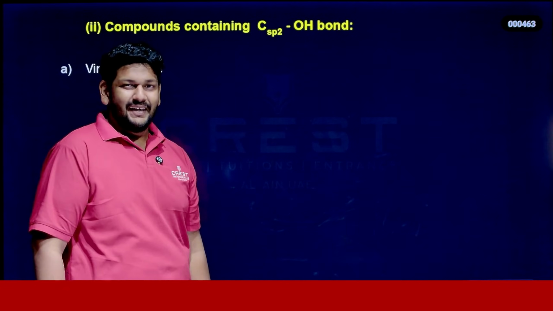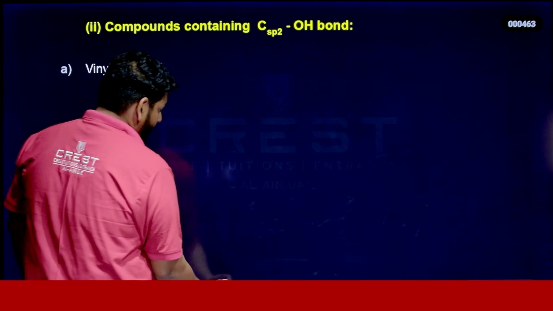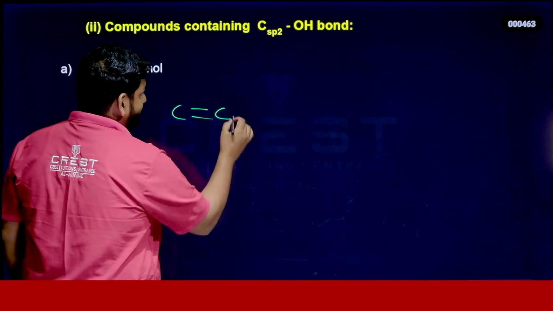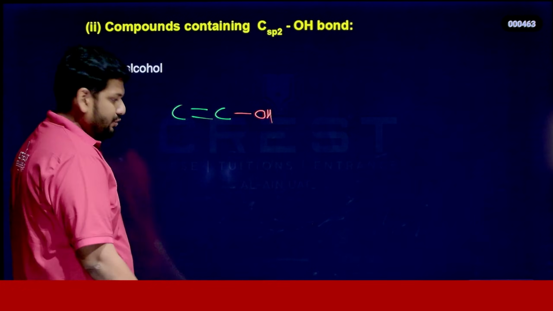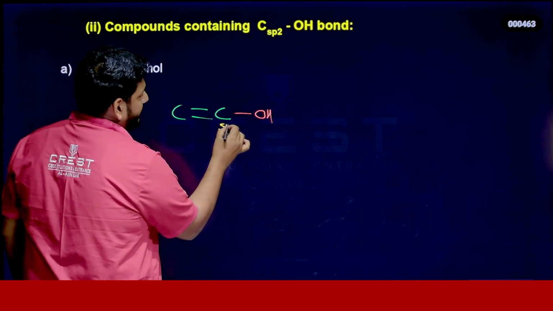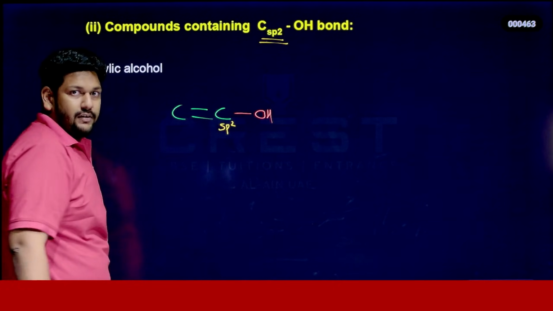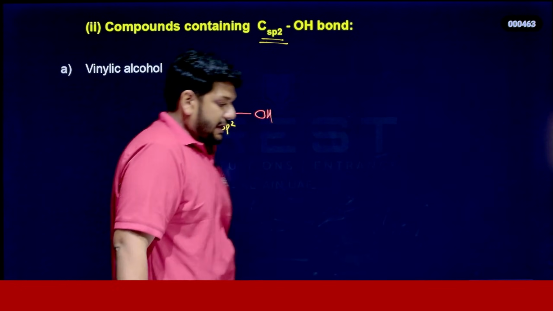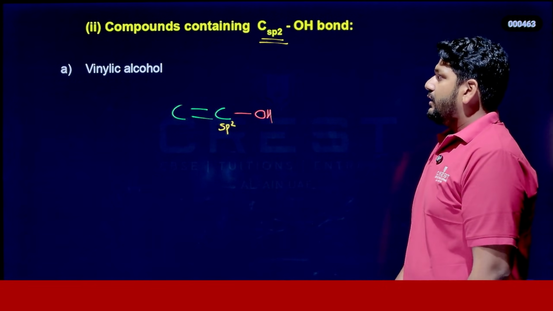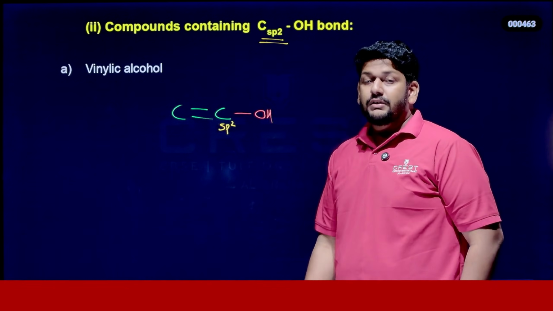Now we can go to the second type of classification, that is compounds containing an sp2 carbon and OH bond. Here we have only one type, that is vinylic alcohol. Vinylic means you have a carbon-carbon double bond to which the OH group is directly attached. You already know the hybridization of this carbon. That is sp2, so it is an sp2 carbon-OH bond. So if somebody asks what is vinylic alcohol, you can easily answer: vinylic alcohol is an alcohol in which the OH group is directly attached to a carbon-carbon double bond.